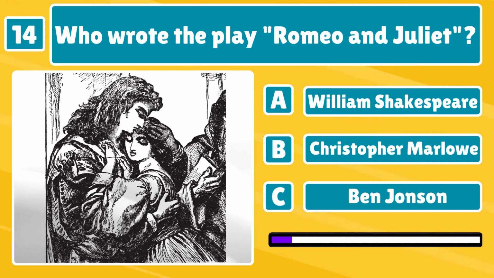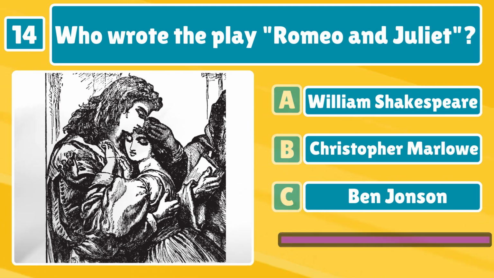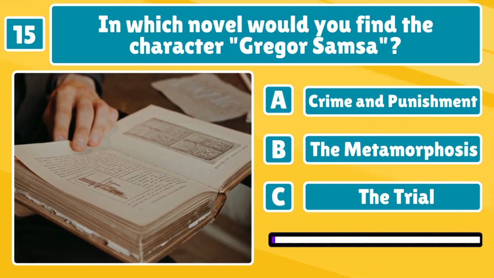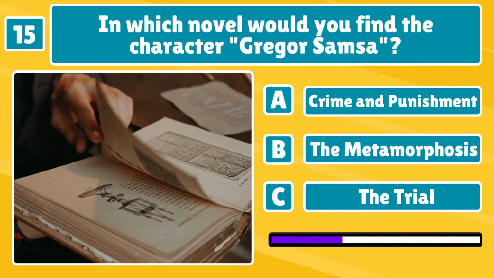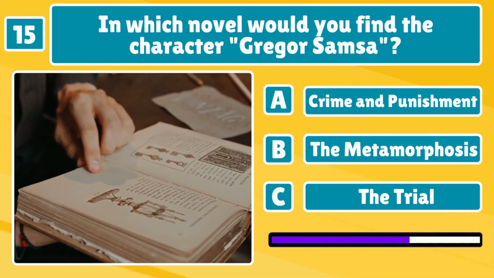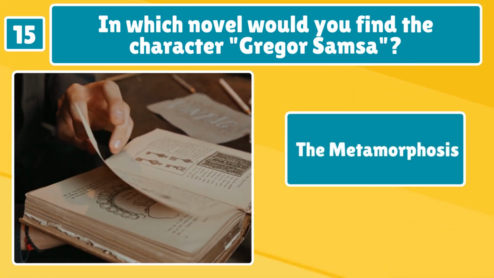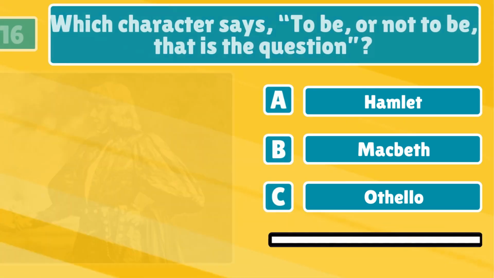Who wrote the play Romeo and Juliet? Well, it's a piece of cake. You are right, William Shakespeare. This one's a little harder, but I believe in you. In which novel would you find the character Gregor Samsa? The Metamorphosis. You're crushing this quiz.